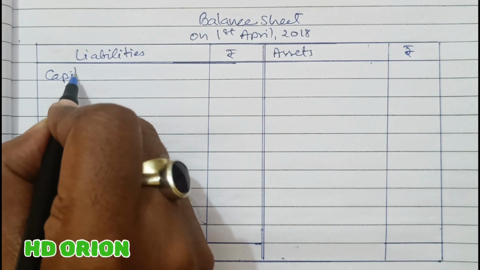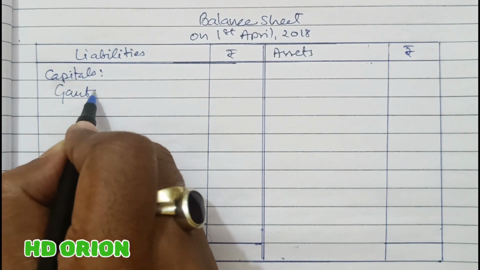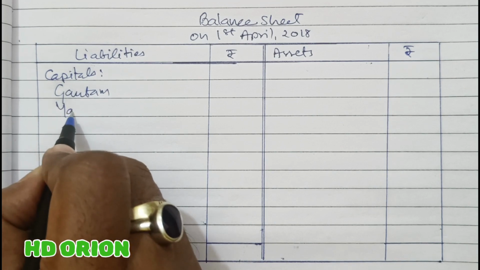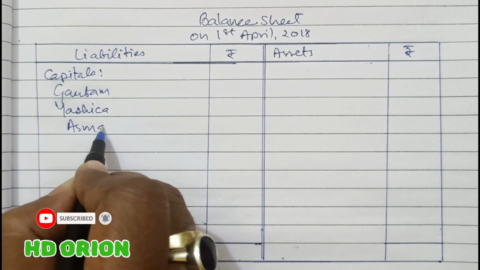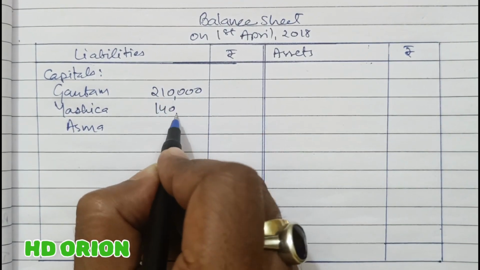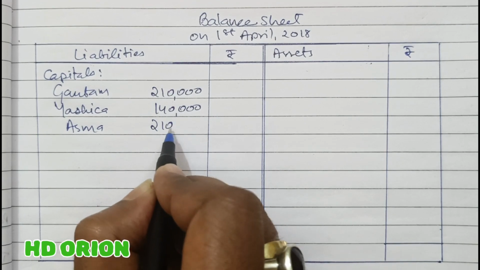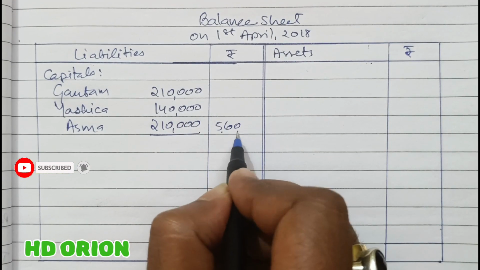First we will write the capitals of all the partners: Gotham, Yashika, and Asma. It is 2,10,000, 1,40,000, and again 2,10,000. Total is rupees 5,60,000.